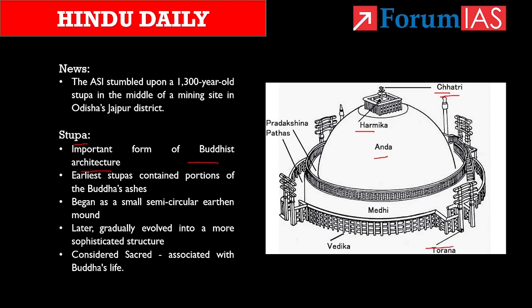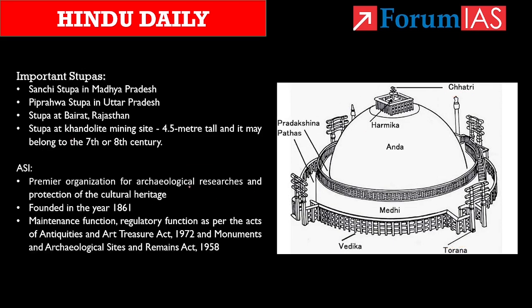Some important stupas are like the Sanchi Stupa in Madhya Pradesh, which is most famous for the Ashokan stupas. Then it is the Piprahwa Stupa, which is in Uttar Pradesh, which is said to be the oldest one. Then there are stupas like Rajagriha, Vaishali, Kapilavastu, Kushinagar Stupa, built after the death of Buddha. The stupa at Bairat, which is in the state of Rajasthan, is famous for its circular mound and a circulatory pathway.